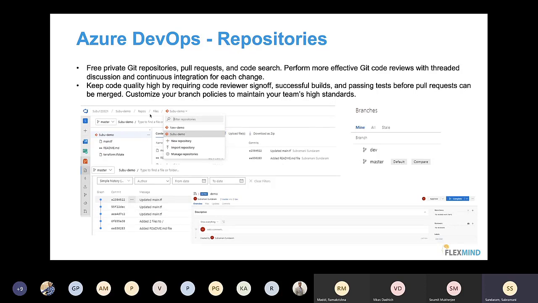So you can still have your Git repositories on Azure DevOps. And if you're not interested in CI/CD in Azure DevOps, you can still go with whatever other tools your company prefers.